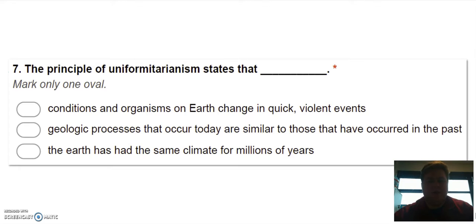Number 7, the principle of uniformitarianism states that either A, conditions and organisms on Earth change in quick, violent events. Geologic processes that occur today are similar to those that have occurred in the past. Or is it the last one, the Earth has had the same climate for millions of years? So which one of these exemplifies uniformitarianism?